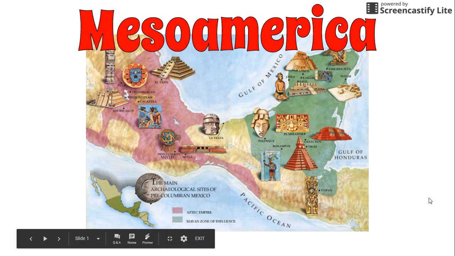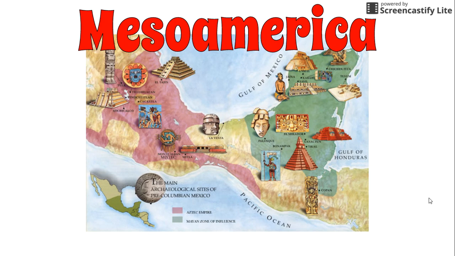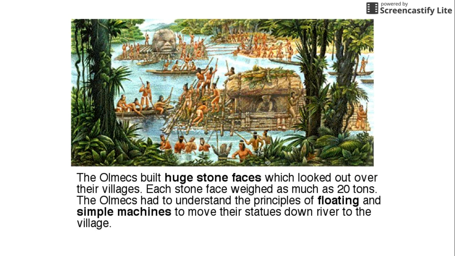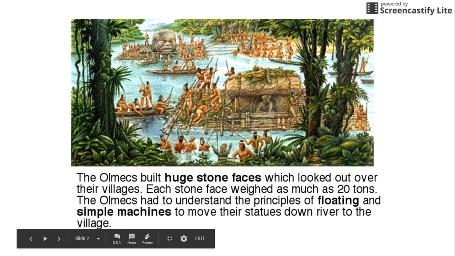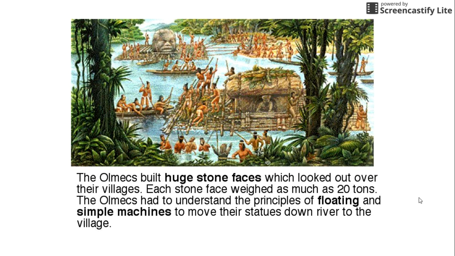One of the first and earliest civilizations that developed in Mesoamerica was a society known as the Olmecs, right? The Olmecs are most well known for these huge stone faces that they created, which looked out over a lot of other villages. Each of these faces could weigh around 20 tons. The Olmec society was made up of almost thousands of people, and they had the ability to grow enough food to provide for all of them.